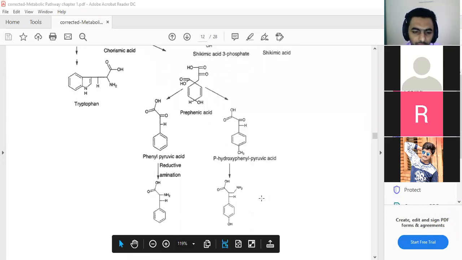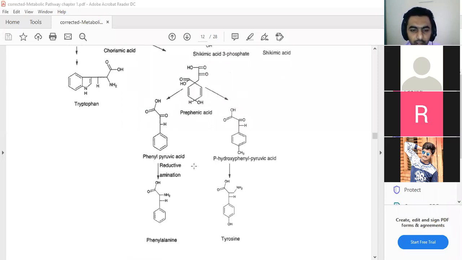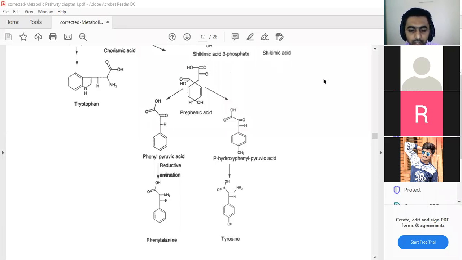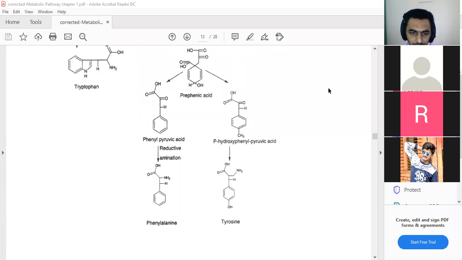Okay, if you see phenylpyruvic acid, on the basis of phenylpyruvic acid we do the reduction, and on the basis of reduction we obtain our main compound, that is phenylalanine. And from p-hydroxyphenylpyruvic acid, we obtain the last molecule, that is tyrosine. So these are the biosynthesis pathways related to shikimic acid.